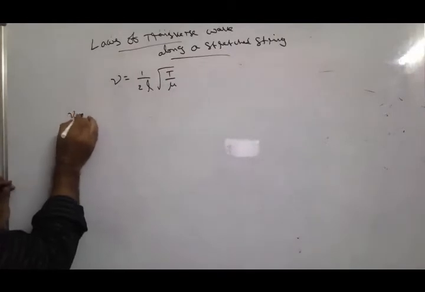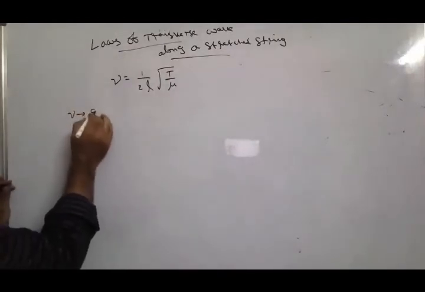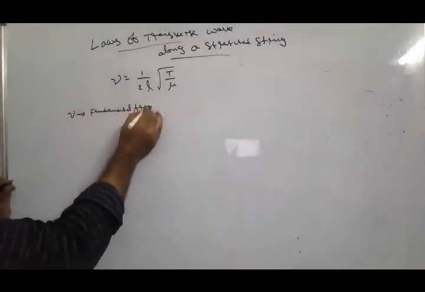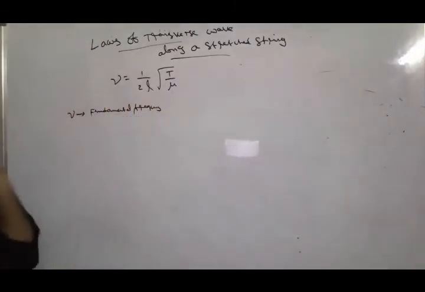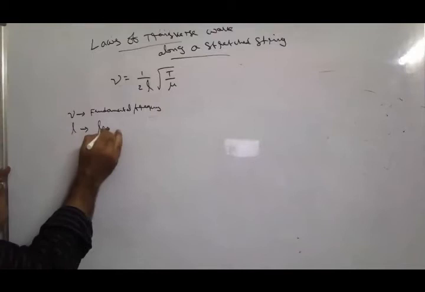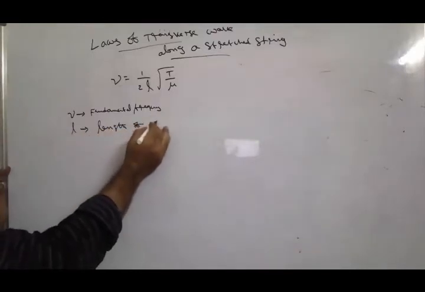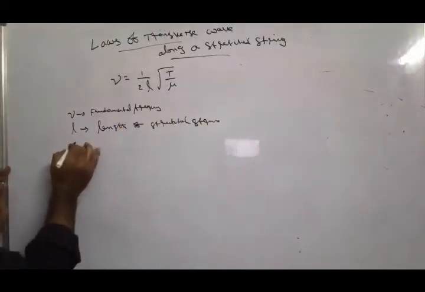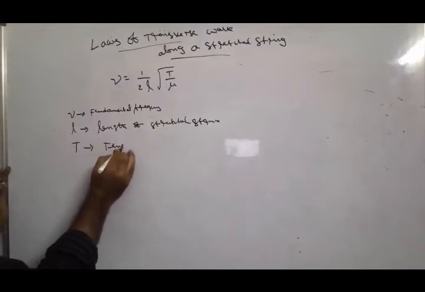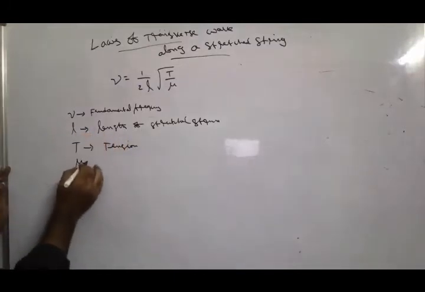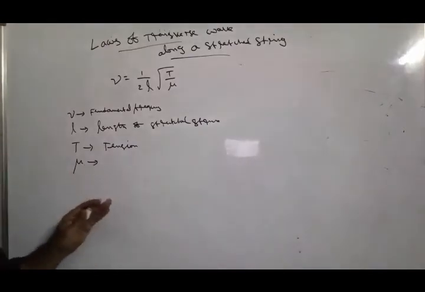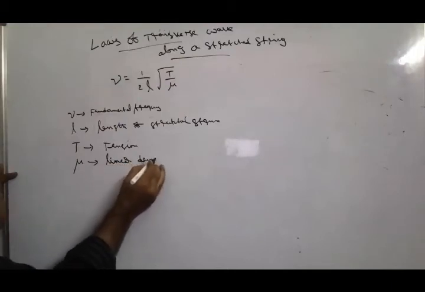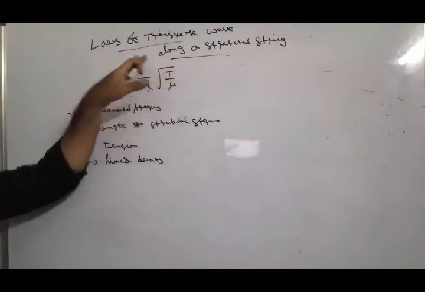In this, nu is the fundamental frequency of the transverse wave along a stretched string, L is the length of the stretched string, T is the tension of the string, and mu is the linear density or mass per unit length. These are the physical quantities in this equation.